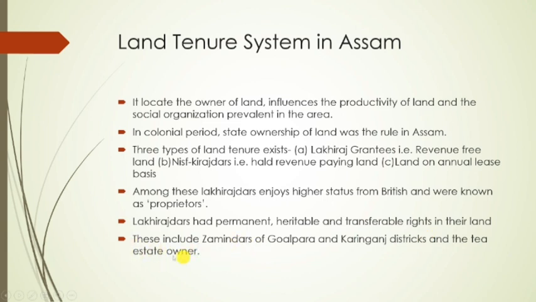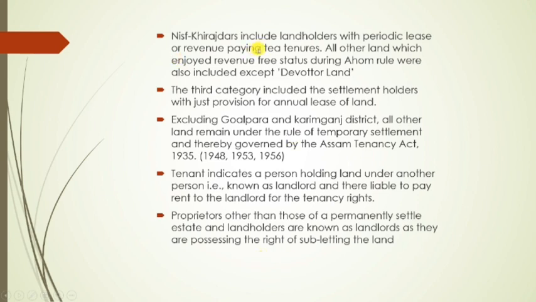So this is the case of lucky Rajdars. And if we look at the Nis Kirazdar, this includes land owners or land holders with periodic lease or revenue paying tenures. All other land which enjoyed revenue free status during Ahom rule were also included except devoter land. Devoter land means what? Land devoted to Satras and temples. The third category included the settlement holders with just provision for annual lease of land.